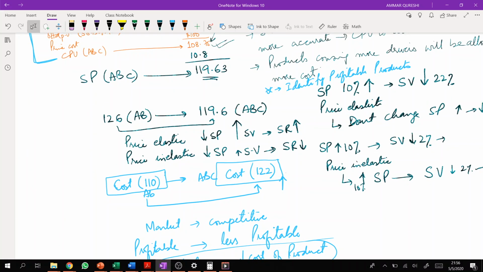So these are the benefits, and sometimes the examiner asks that there are three products. One's cost is going to increase in ABC, one's cost is going to decrease in ABC, and one's cost is going to remain the same. If cost is going to remain the same, it's not a problem. If cost is increasing, that's a problem. If cost is decreasing, then we need to check whether we should pass that benefit to the customer or not, right?